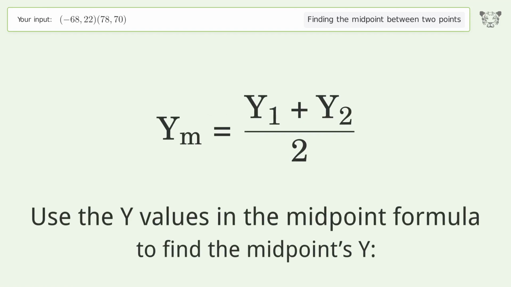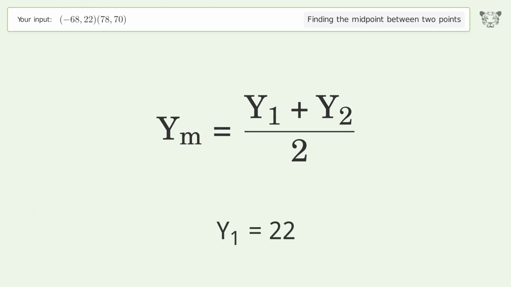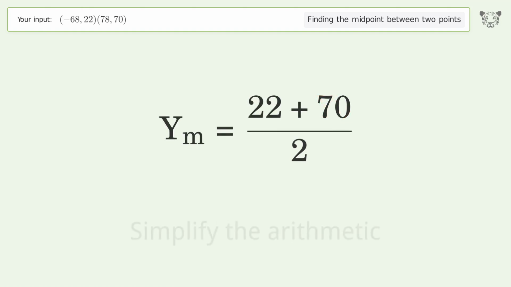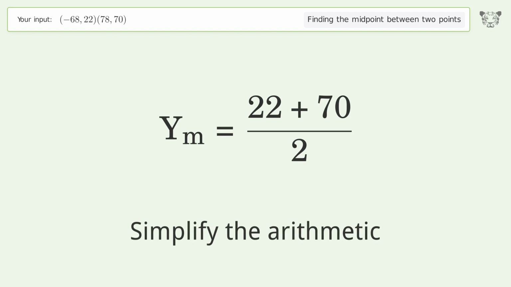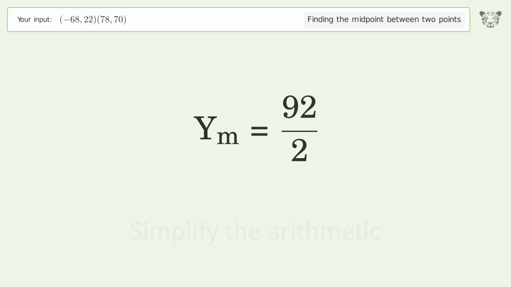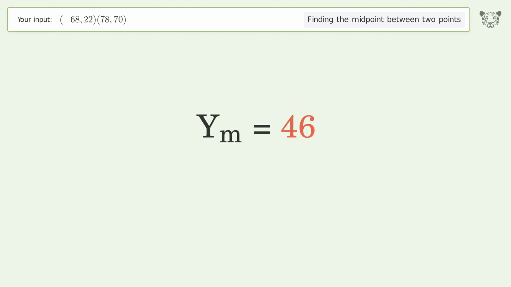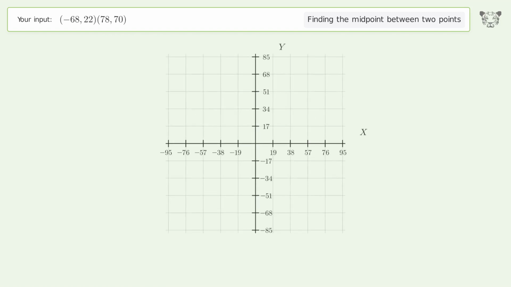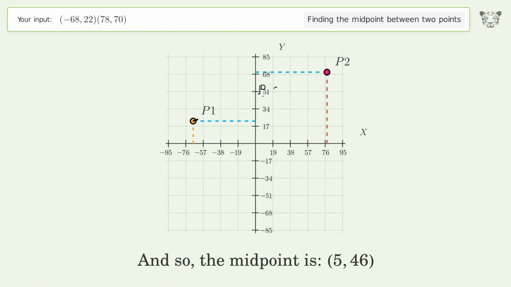Use the y values in the midpoint formula to find the midpoints y. y1 equals 22. y2 equals 70. Simplify the arithmetic. And so, the midpoint is 5,46.